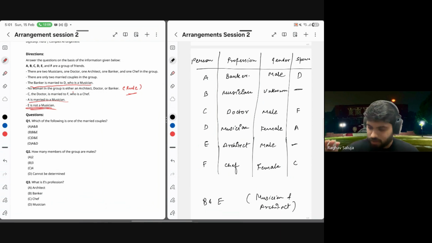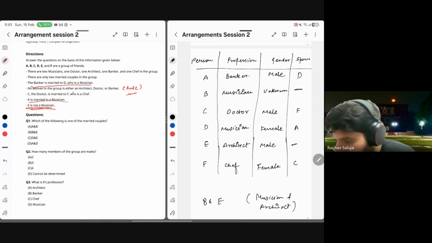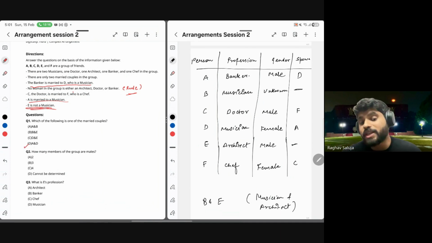And based on this, the answers are, which of the following is one of the married couples? A and D. How many number of males are there in the group? No concrete information because it is concrete for three people. B's gender we don't know. So B can be a male also, B can be a female also. So answer can be 3 or 4. So cannot be determined. What is E's profession? E's profession is architect. Done.